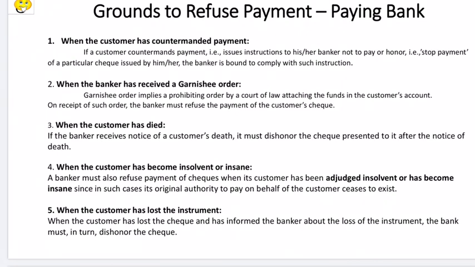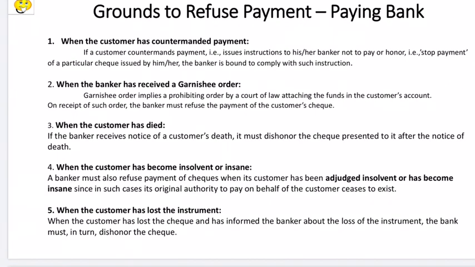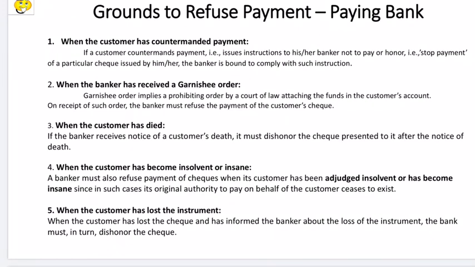So the first situation is if the customer has countermanded the payment, or else this is also called stop payment order from the customer. So even before the banker makes the payment, if the customer has sent out an instruction about not making the payment, in such cases the paying banker can refuse payment.